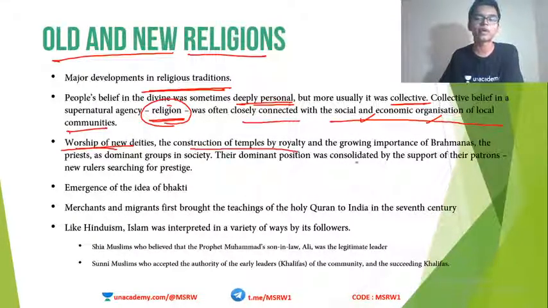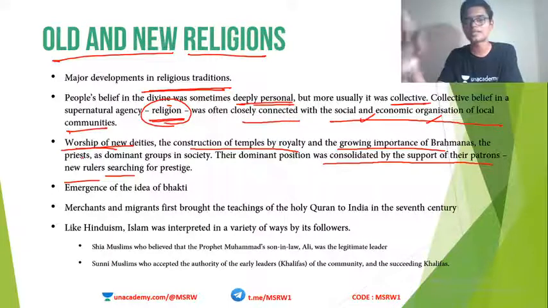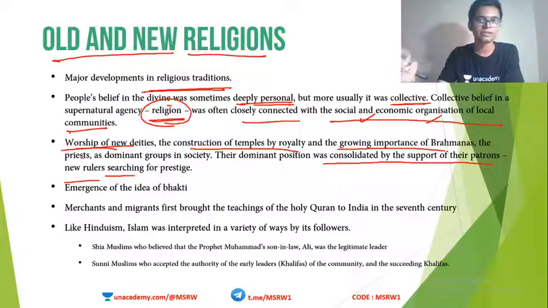Construction of temples by royalty and the growing importance of Brahmanas, etc. came up. Dominant position was consolidated by the support of their patrons or the rulers. Okay, so as the religions started coming up, Brahmanism also gained more and more prominence. So in Hinduism, number of gods increased. Earlier we had Agni, Varuna, Indra. These were the prominent gods. But what happened later? Gods like Vishnu, Shiva, Shakti, etc. came up. And then now we have crores and crores of gods now. I mean, according to some saying, Hinduism has about 33 crore gods.